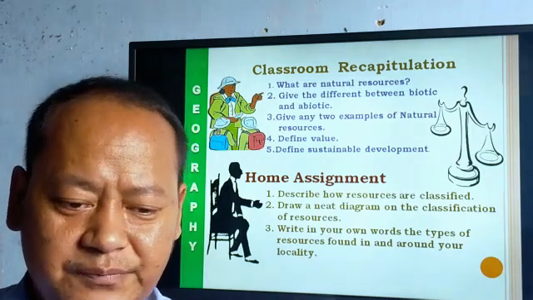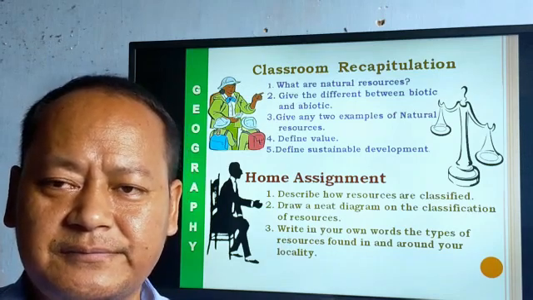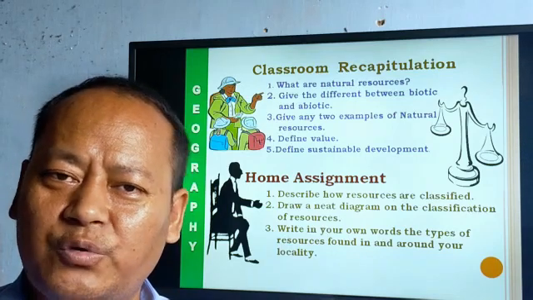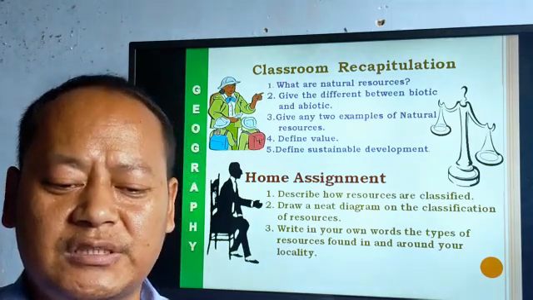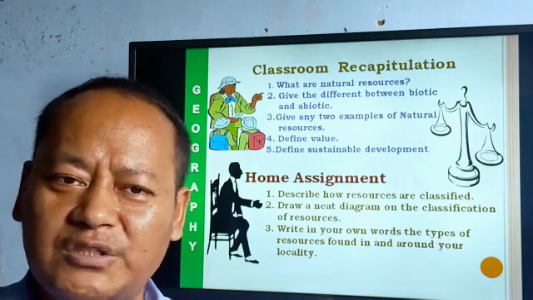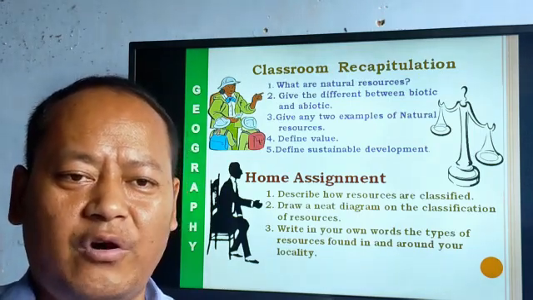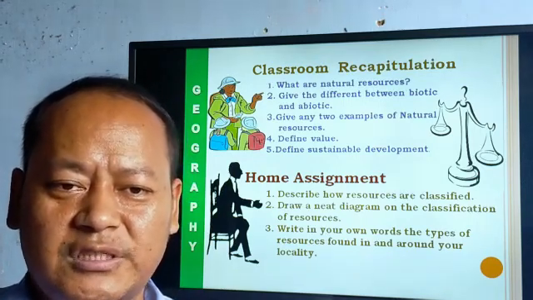Okay, question number 2. Draw a neat diagram on the classification of resources. Question number 3. Write in your own words the types of resources found in and around your locality. All must write it. Everywhere on the earth, every locality has its own resources. You have to write on that.